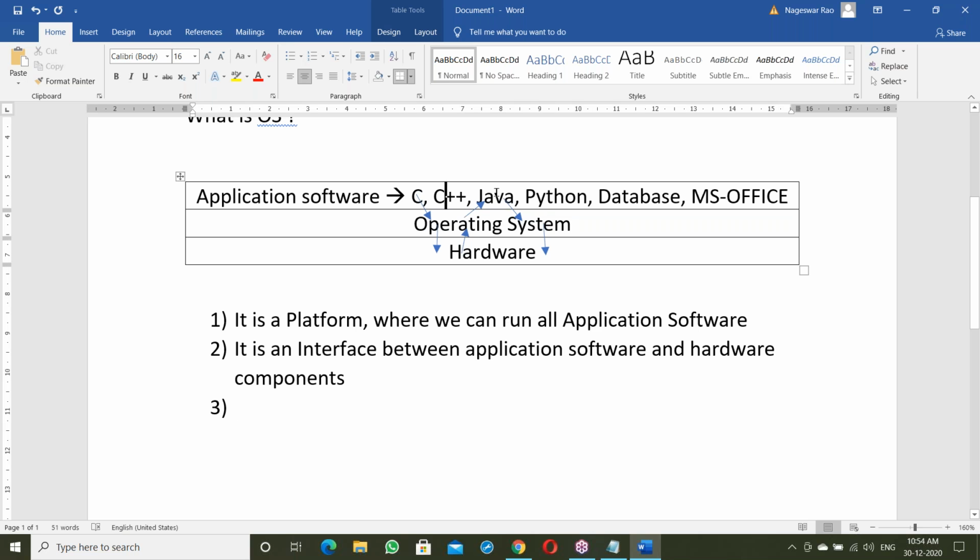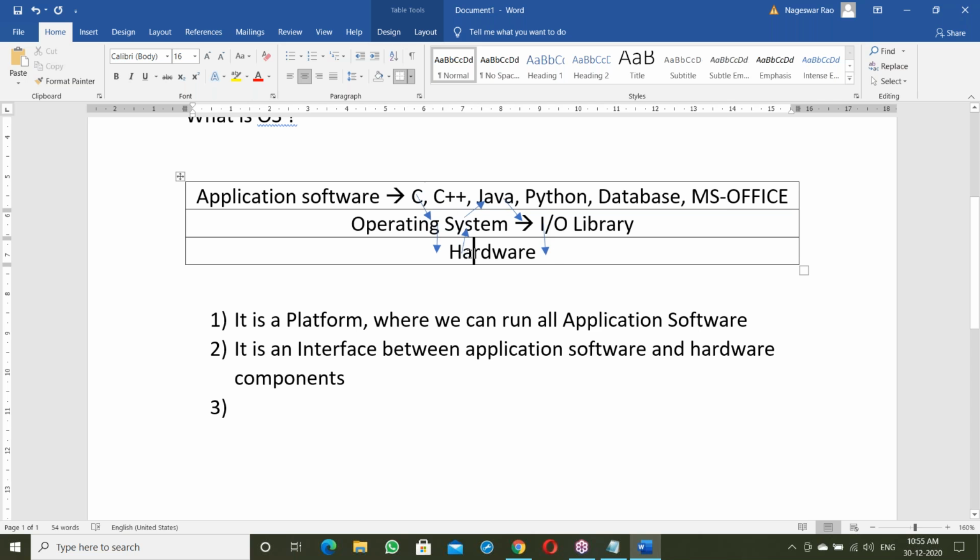See here, C program or C++, Java or Python. All the programs communicate with the hardware through the OS library. So an OS library is required here, like the input output library. Library means it's a collection of functions. The library contains all the input output functions. So every program communicates with hardware through the OS library.